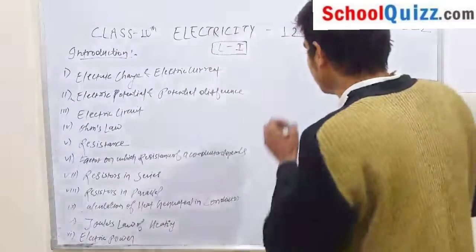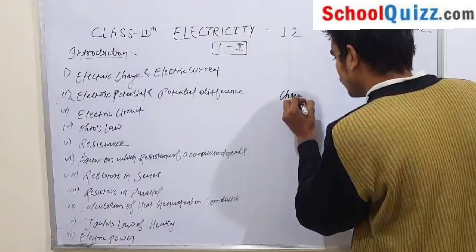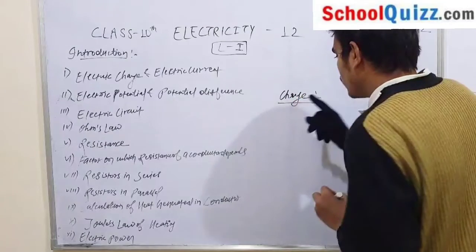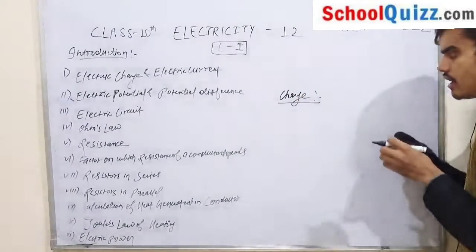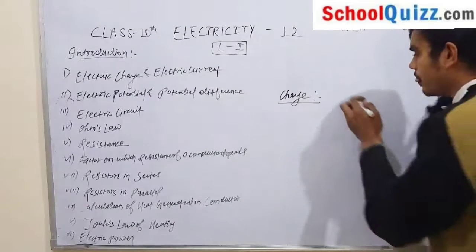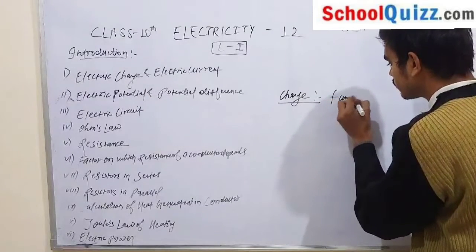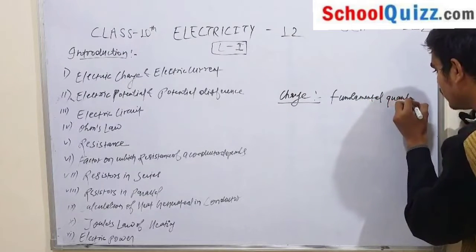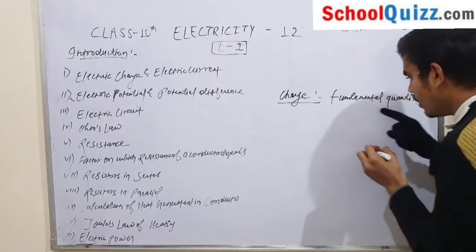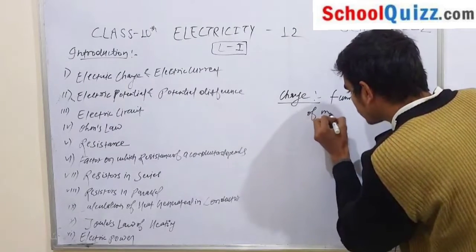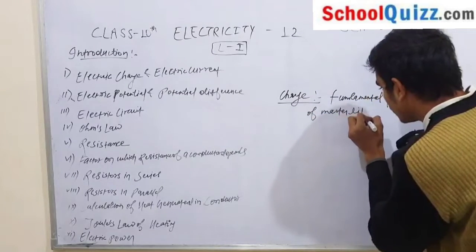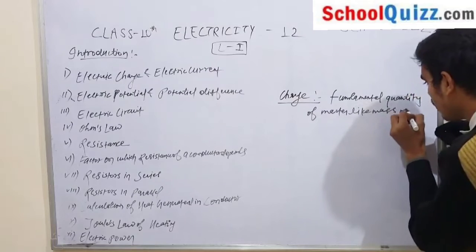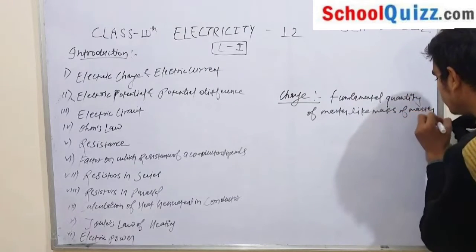What is electric charge? Look, electric charge is a fundamental quantity of matter, like mass of matter.